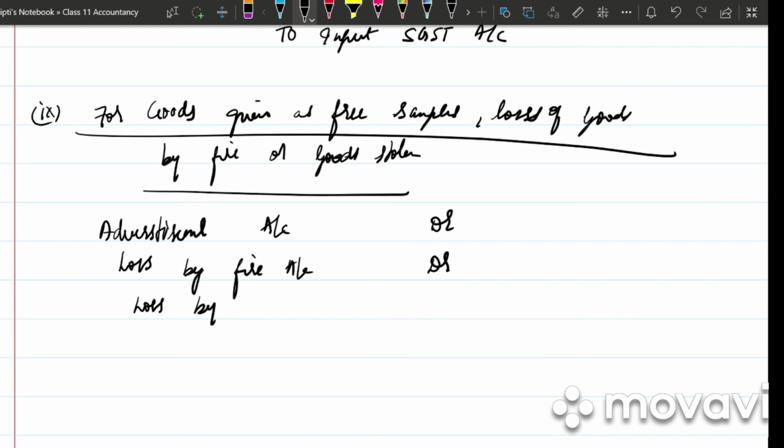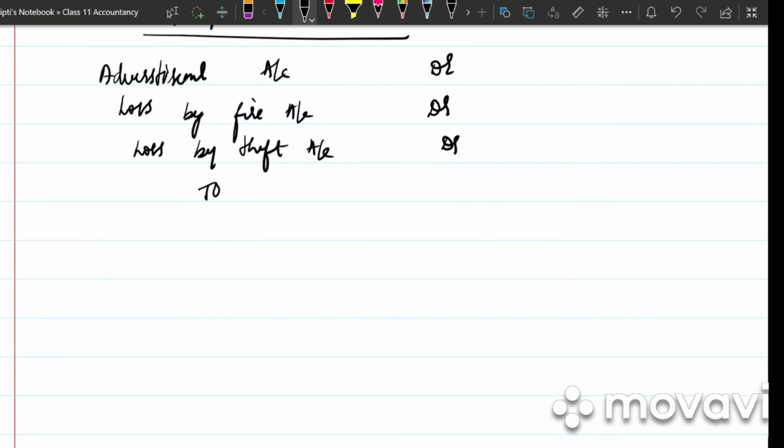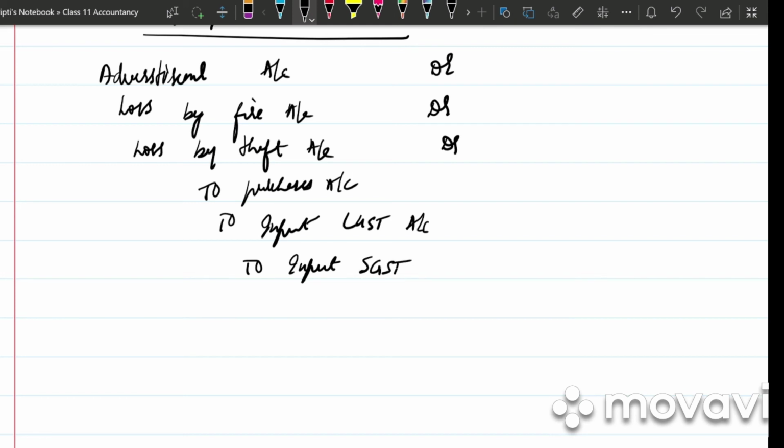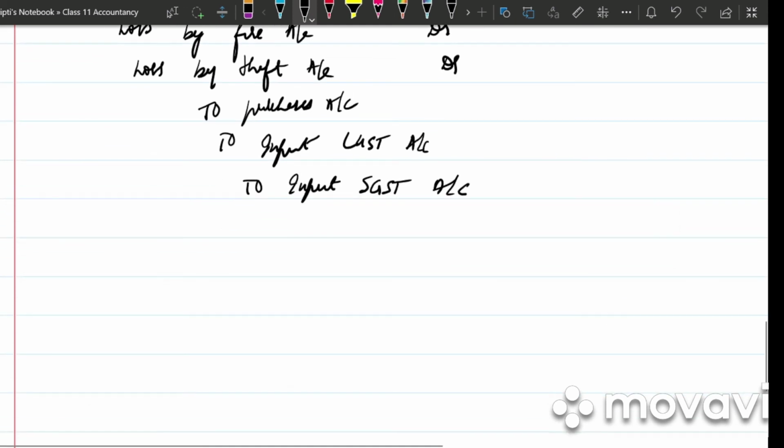Goods stolen, so loss by theft account debited. To purchases account, to input CGST account, to input SGST account. Write the narration. Goods destroyed as free samples, goods stolen and goods destroyed by fire, and input CGST and input SGST reversed.